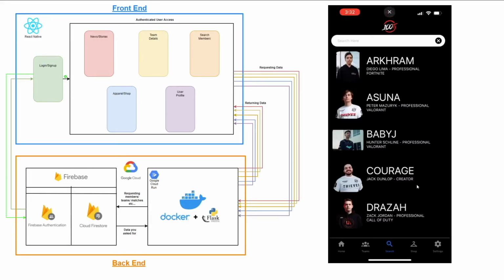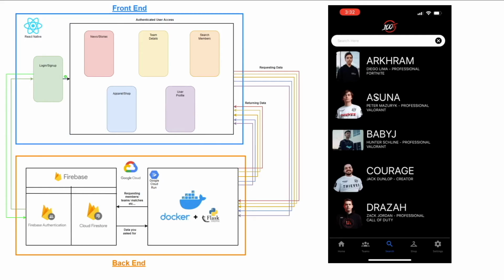The next page we're going to look at is this search members page. So the search members page is going to do pretty much the same thing that we just did. It's going to contact, say, hey, we're looking for the members, go through our Python app. The app's going to say, yep, we know who to contact, talk to our database. Database is going to say, yeah, we've got these members for you, no problem. And that's going to send it back to the front end, which is what we see here.